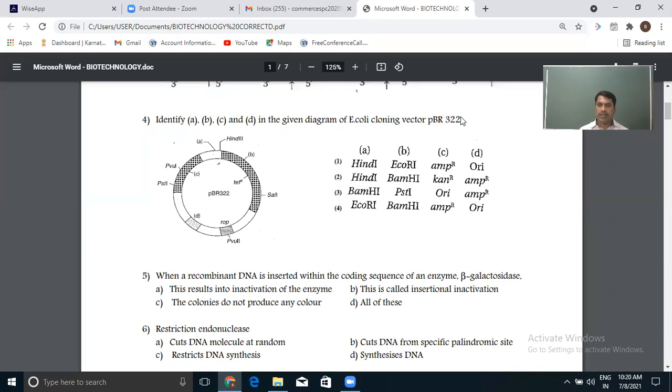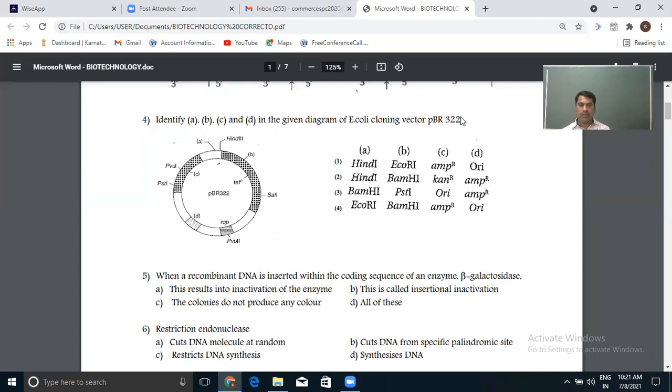That gene is removed, so that product is also not produced. This is what we call insertional inactivation. We have inserted our recombinant DNA and we are making a particular gene inactive. So B is the answer here.